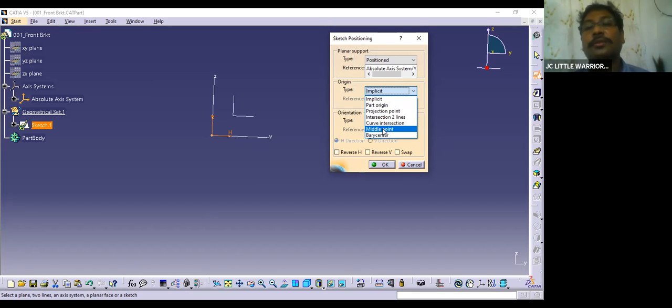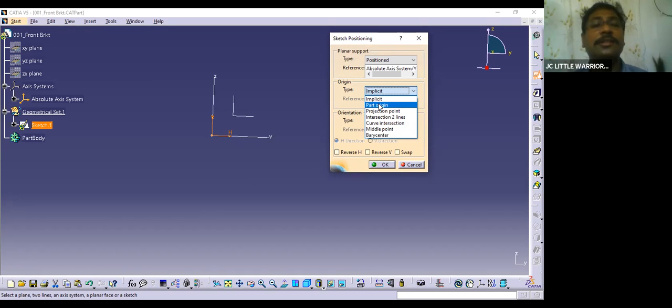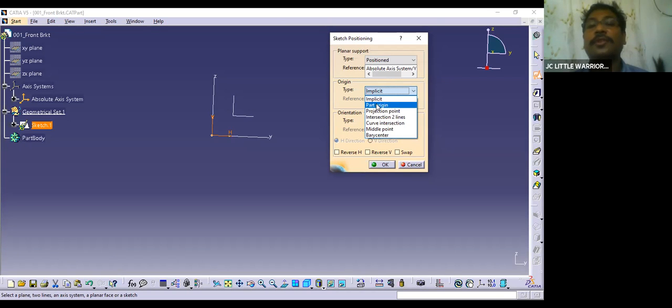For everything, projection point, for everything there will be reasons. We need to justify the reasons, and then we have to go on. By practice you'll learn it. As of now, let's consider it as the part origin.